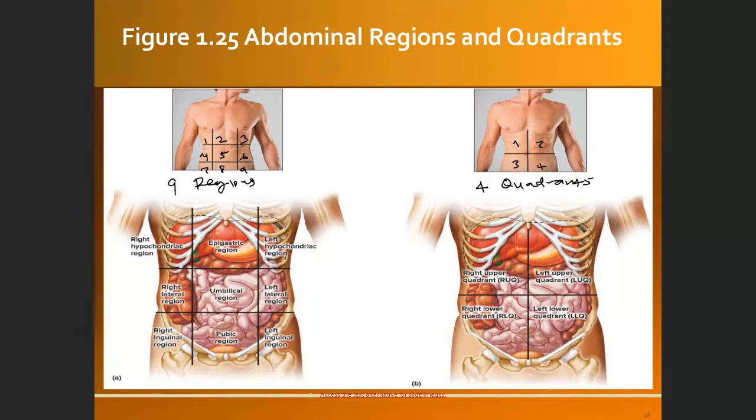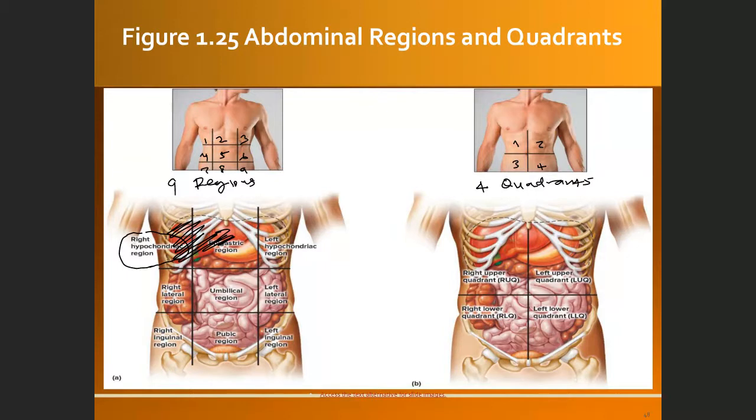Okay, so by dividing this into quadrants or regions, the doctor will be able to pinpoint the location of a certain organ, like for example, the liver. So this is the liver over here, mostly located in the first region, called the right hypochondriac region.